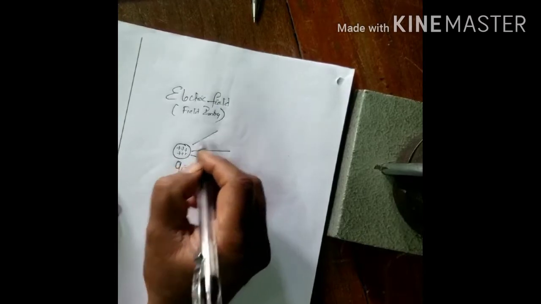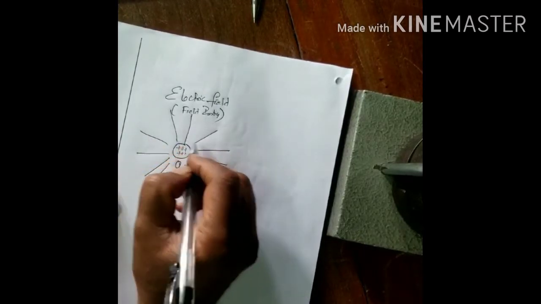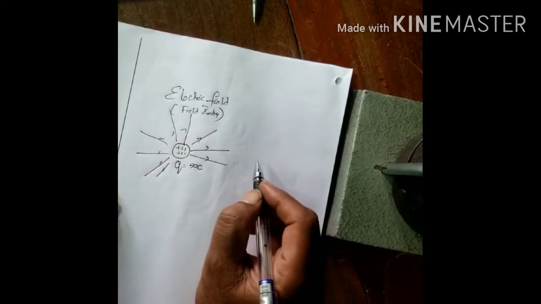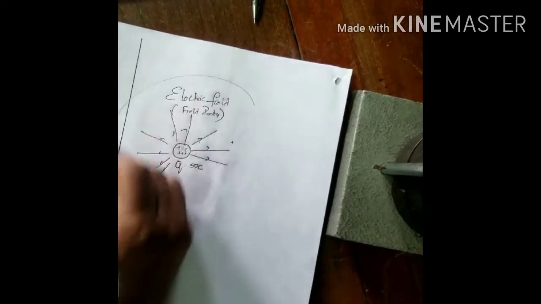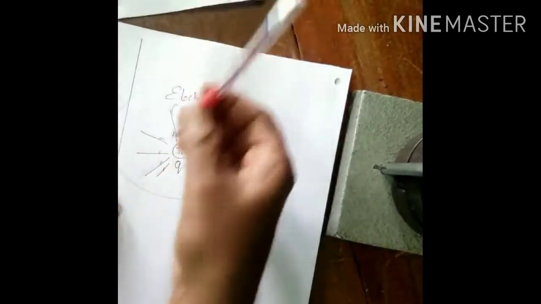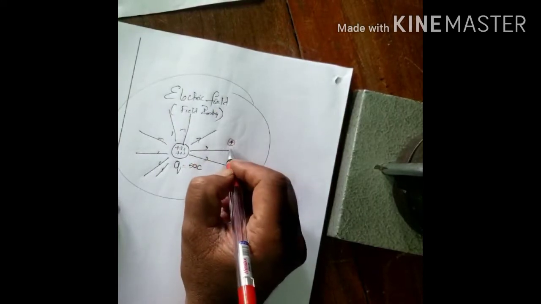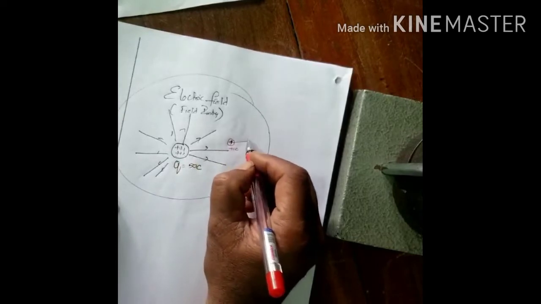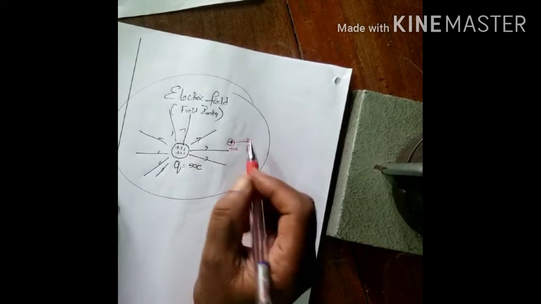Lines of force originate from the positive charge on the surface. Now around the charge, there is a field. When do you say there is a field? You keep some charge and it shows some electrical effect. What is the electrostatic effect? If I keep 1 coulomb of charge here, this is positive, it will have a repulsion, the force of repulsion on the unit charge.